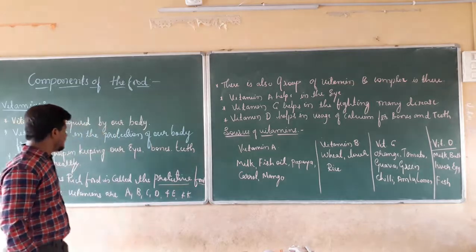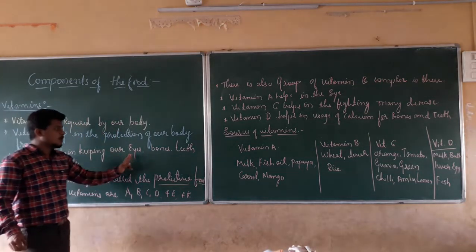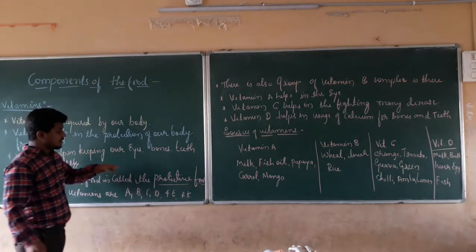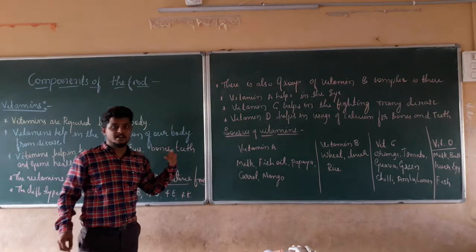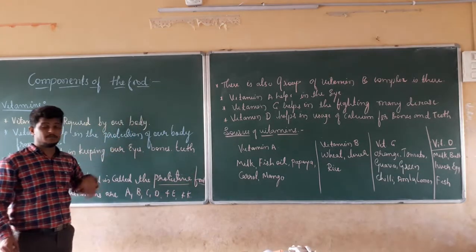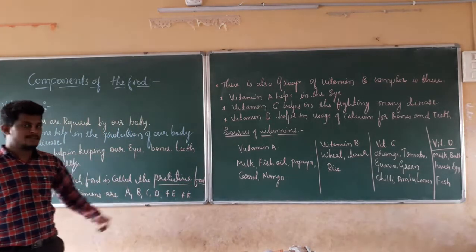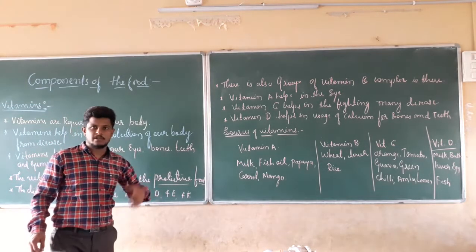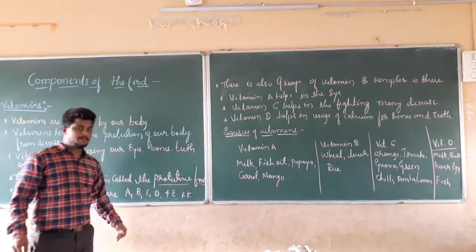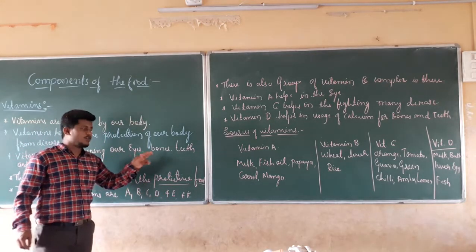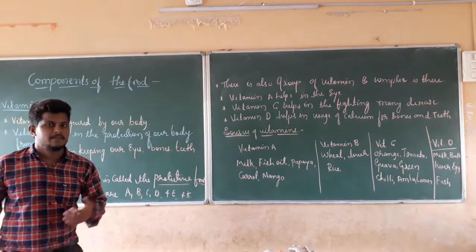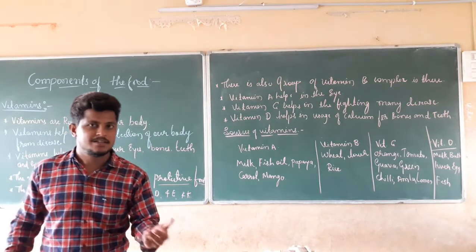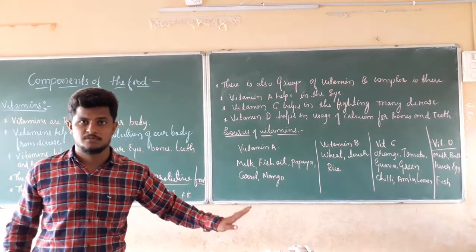Why? Vitamins are protecting our eyes, bones, teeth, and gums, and in the same manner, vitamins are protecting us from diseases. That means we can easily call it protective food. If it is giving us protection from diseases and from damage to the eyes, bones, teeth, and gums, then we can easily call it what? Protective food. Whatever food is vitamin rich is known as protective food.